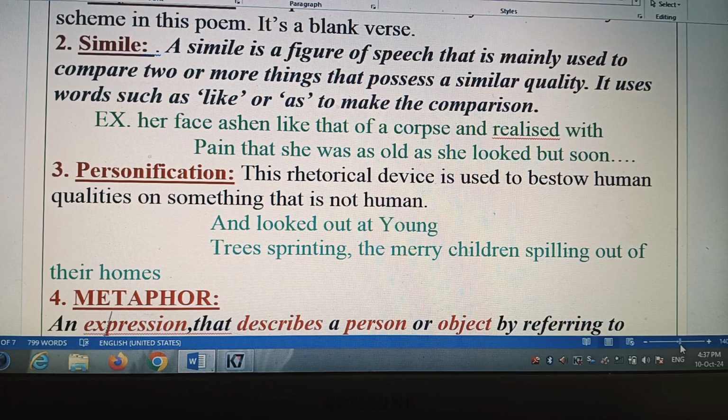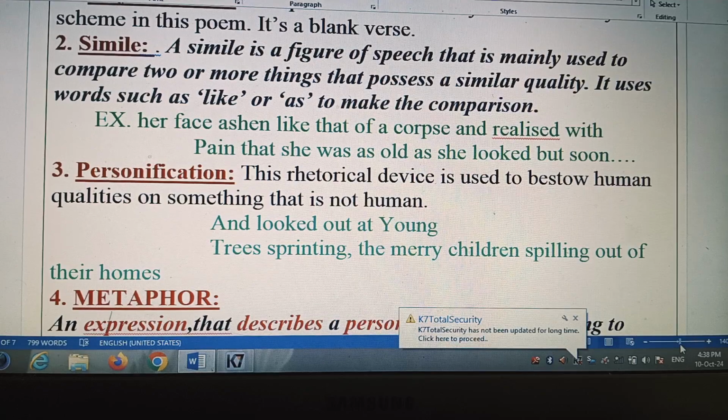Her face ashen like that of a corpse, and realized with pain that she was as old as she looked, but soon. So here, the face of the grandmother is compared with that of a corpse, meaning a dead body.